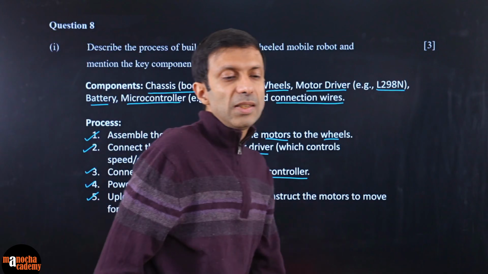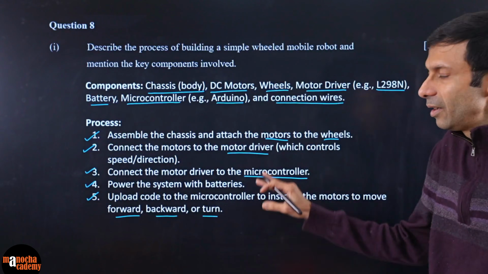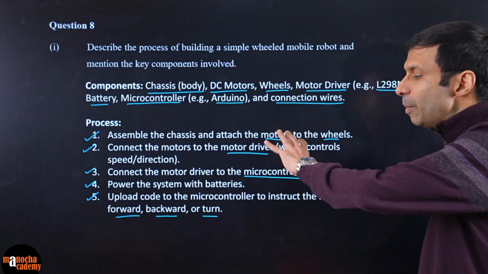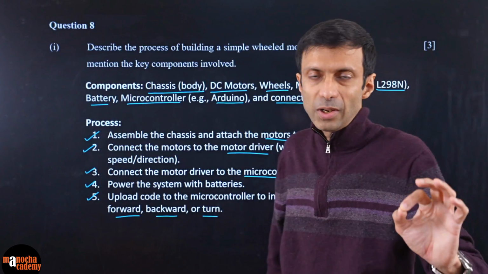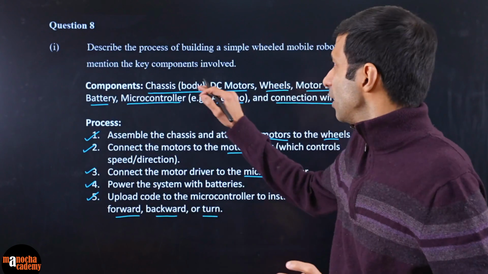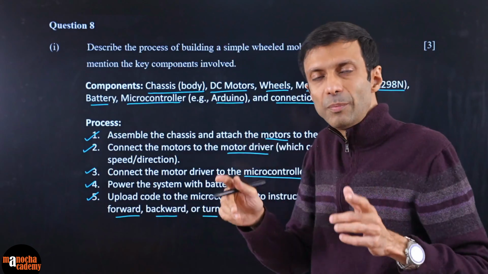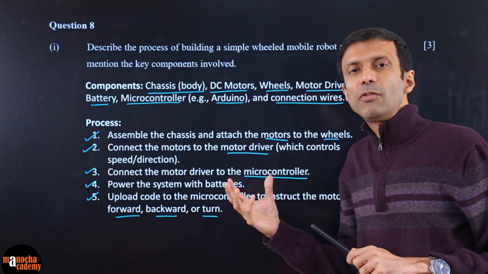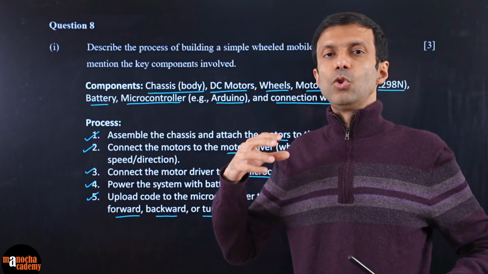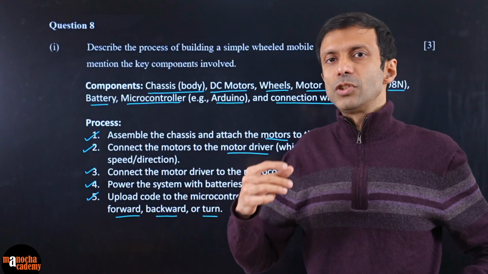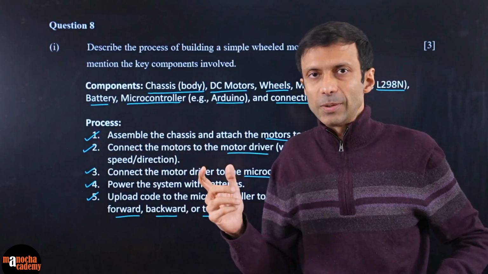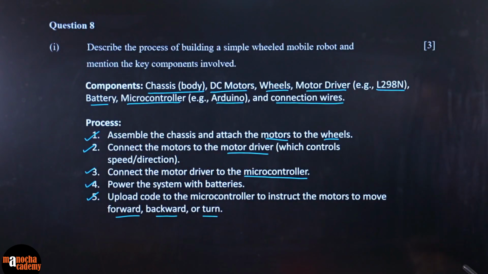Okay. So these are the rough steps I've given. You might write it a little differently in your own words, but remember, the important thing is to mention the important keywords. And here, in as much detail as possible, you mention the parts needed, put in brackets. Because what they're looking for is that you know your robotics stuff, you know the key terms over here, not just mentioning general words. So that is the important thing to keep in mind.